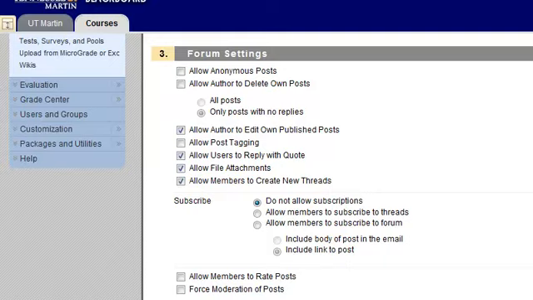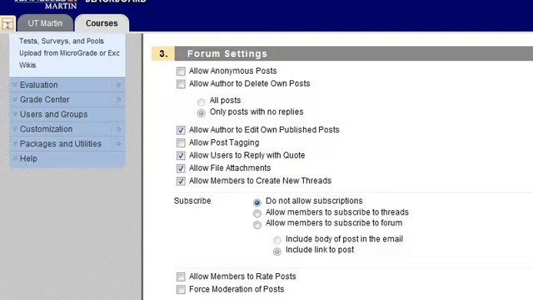Another great feature of the Blackboard discussion board is being able to allow people to subscribe to the discussion forum. I'll explain this in a little more detail when you actually see the post, the forum when it goes live, and I'll explain what the subscription button does. But the concept behind that button is much like your local newspaper. If you subscribe to your local newspaper in your hometown, you don't have to call them and ask them to deliver the new copies every week when they come out with a new edition. They simply do it automatically. Why? Because you have a subscription to their service, so it's automatically delivered to you. The same concept applies here.